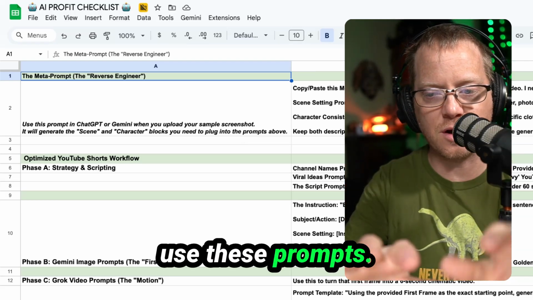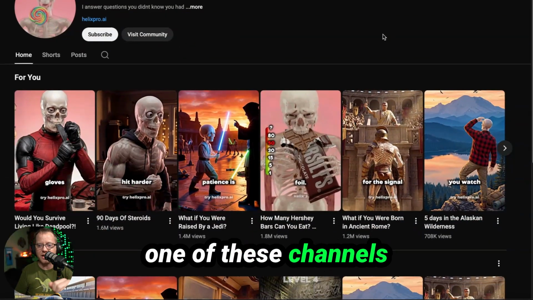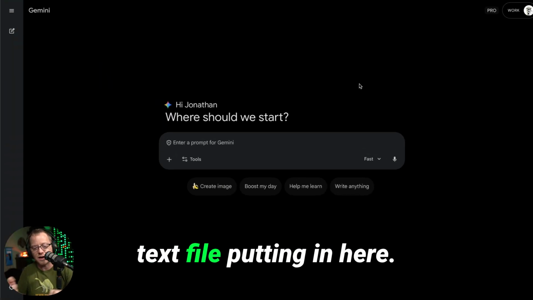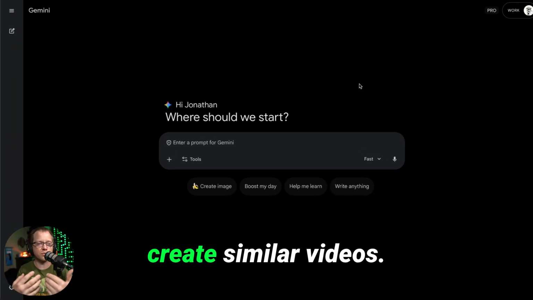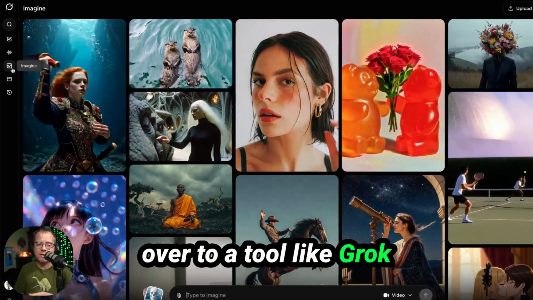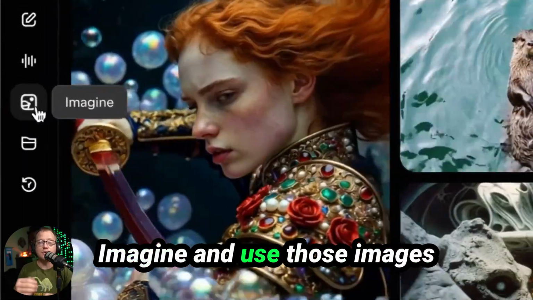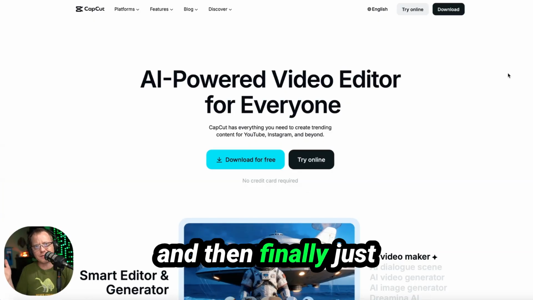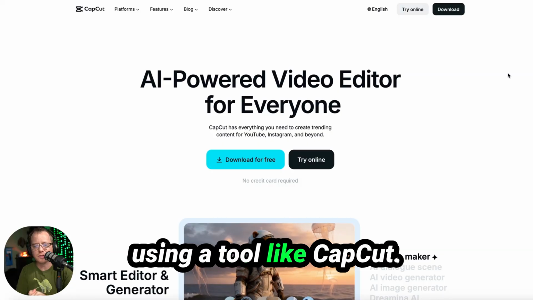Then, of course, use these prompts and reverse engineer one of these channels by taking screenshots and then all the information that you saved into that text file, putting it in here, and it'll help you create similar videos, which then you come over to a tool like Grok, and you can come over to Imagine and use those images you generated as the first frame to generate videos. And then finally, just edit those together using a tool like CapCut.